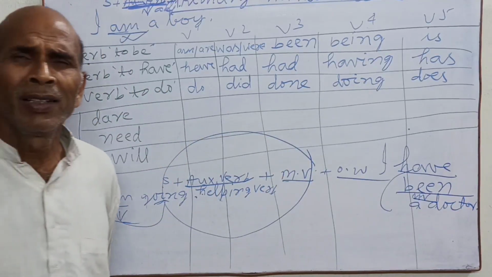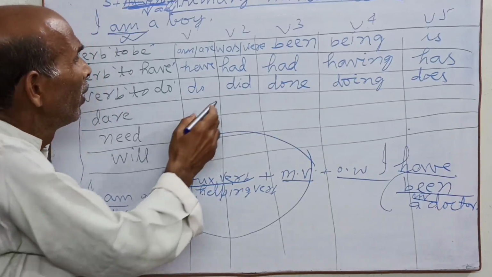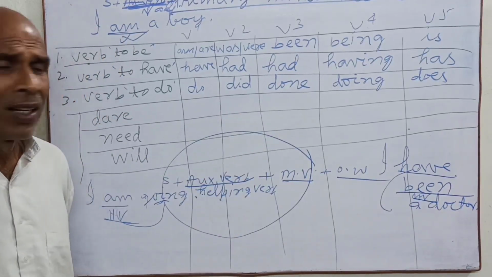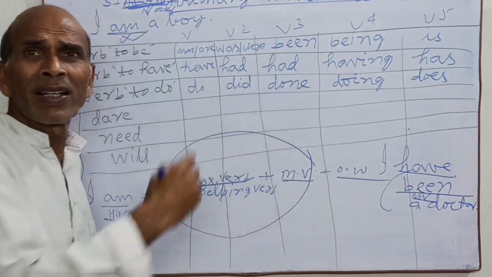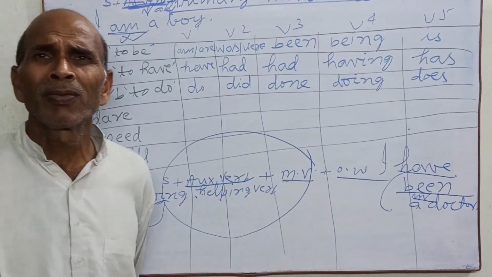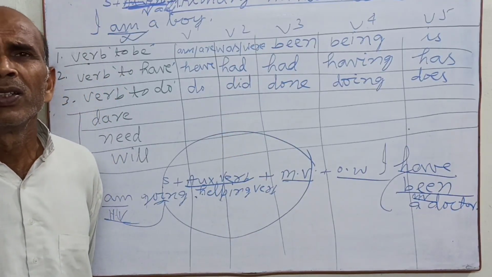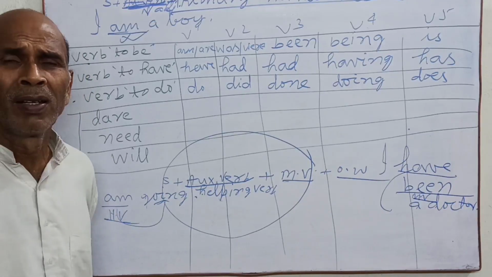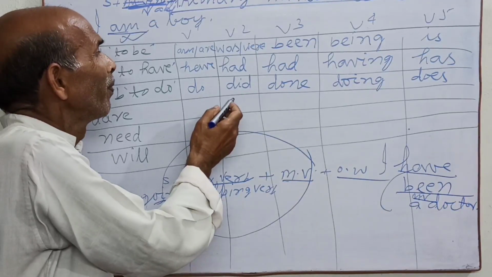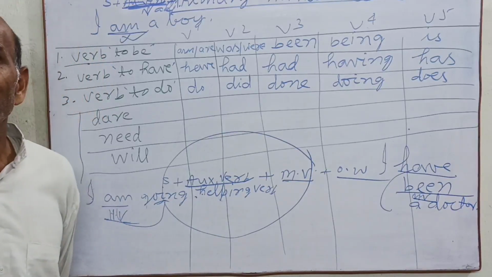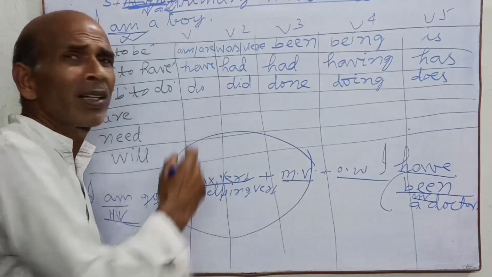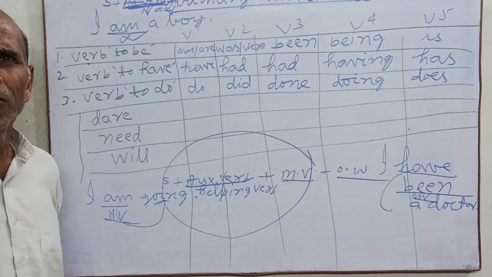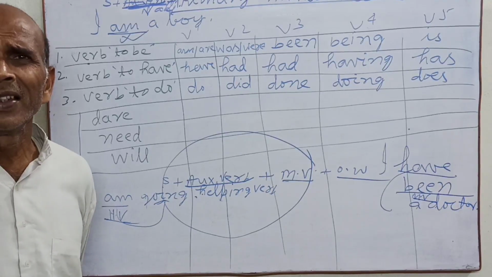This way, the third verb, to do, the do here. I do this work. I did this work. You did this work. You did this work means what? You did this work, and this work was done by you. I did this work, do, did. Like this, eat, ate.